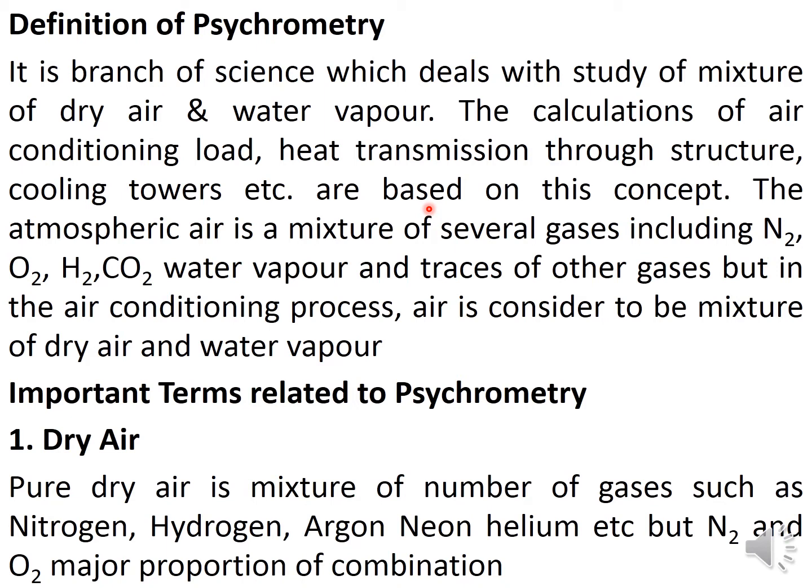The atmospheric air is a mixture of several gases including dissolved N2, O2, H2, CO2, water vapor, and traces of other gases. But in the air conditioning system, air is considered to be a mixture of dry air and water vapor. So we are going to neglect all these things. In the VTU exam, basically initially he will ask the important terms like define dry air, wet air, dry bulb temperature, wet bulb temperature, because these terms are very important from the psychrometry point of view.